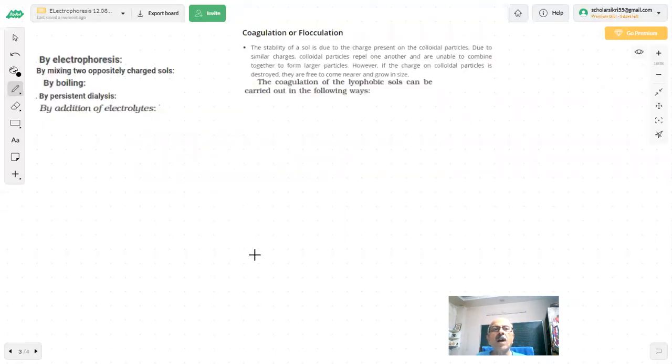Okay. Now we are coming to another important part: coagulation or flocculation. What do you mean by coagulation or flocculation? Very important. What is the meaning of coagulation? You have colloidal particles; coagulate means precipitation.